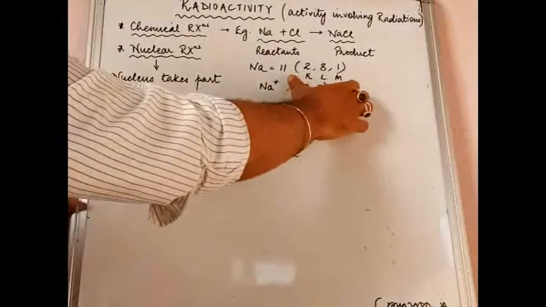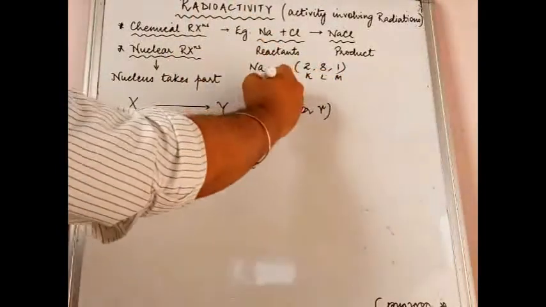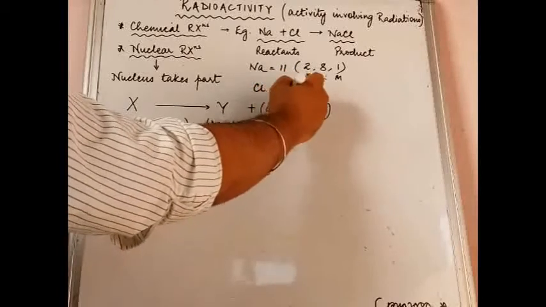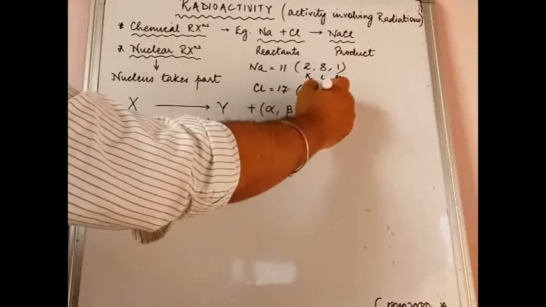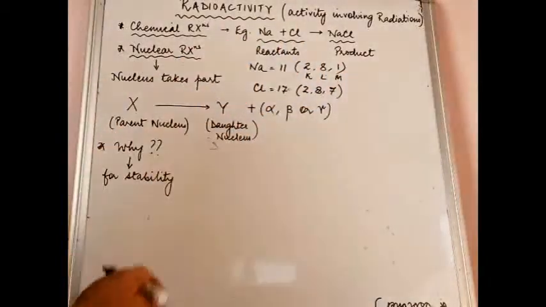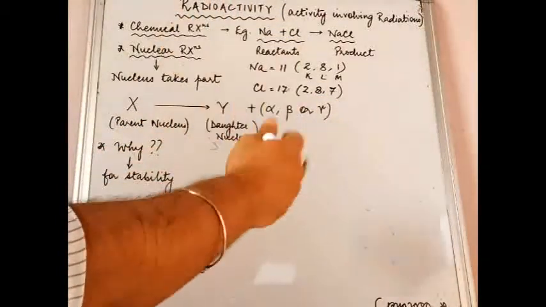Similarly, why does chlorine combine? Chlorine has atomic number 17, so the configuration is 2, 8, 7. In the outermost shell you have 7, so it needs 1 electron, and it will become 2, 8, 8.